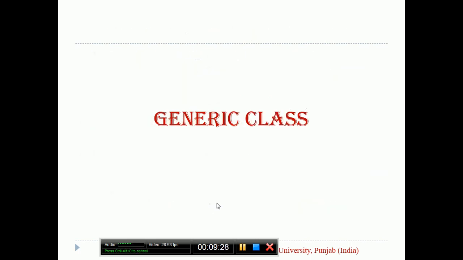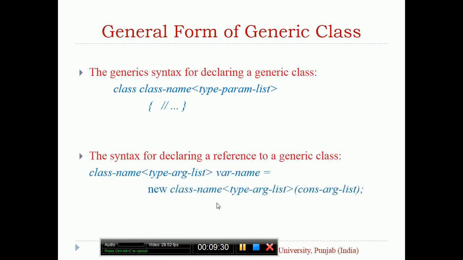Come to generic classes. I will show you the general syntax for declaring a generic class. It uses the class keyword, the class name, and the type parameter inside angle brackets. Then you can write whatever you want to describe within that class.